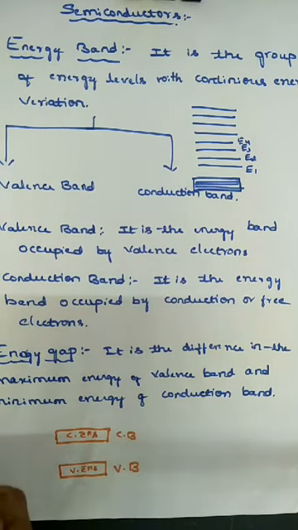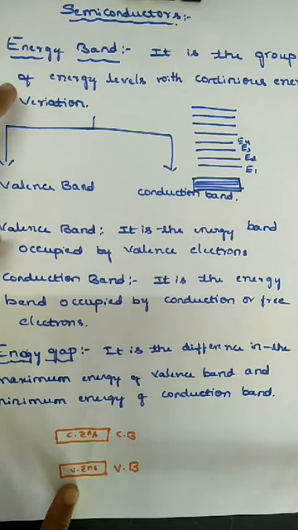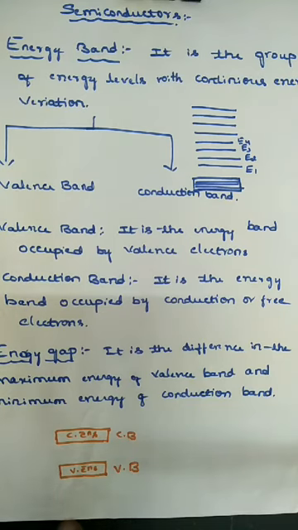A band consists of a number of different energy levels with continuous energy variation, so that is the energy band. In the two types, the valence band is occupied by valence electrons, and the conduction band is occupied by free electrons or conduction electrons.